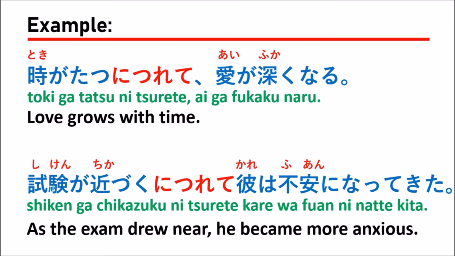So when you use the grammar of ni tsurete, it means that you have the first situation happen and you have the second situation happen, and the relationship between the two situations has a cause-and-effect meaning, which means if the first situation happened like this, it will cause the second situation to be like this, right? So don't be confused about this.